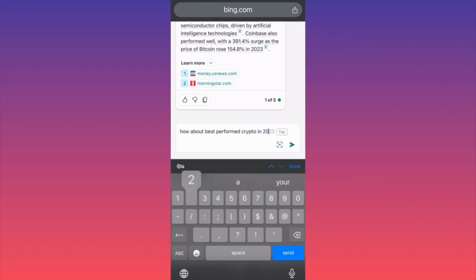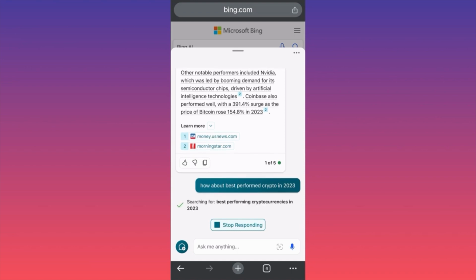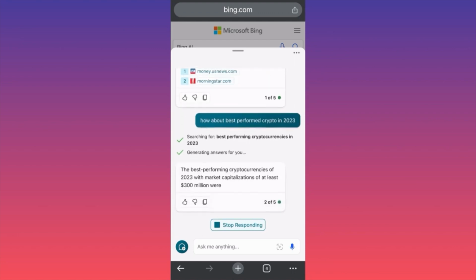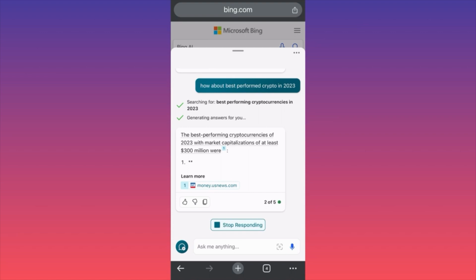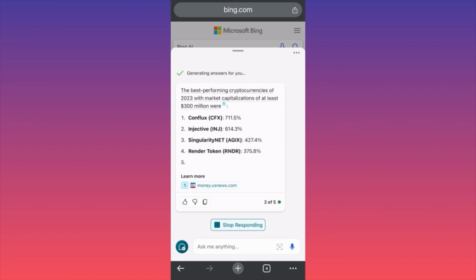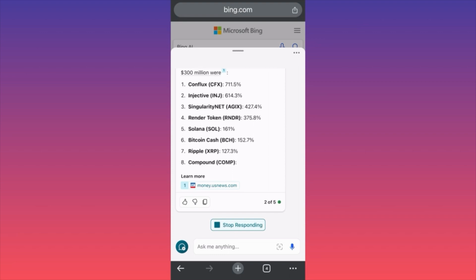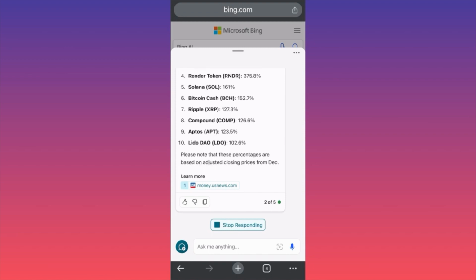crypto in 2023? Let's see, can we get some information about the cryptocurrencies as well? It's very, very interesting. And then, guys, we're going to ask for particular suggestions or predictions. The best performing cryptocurrencies of 2023 with a market cap of at least 300 million were Conflux, 700%, guys. Injective, 600%. Singularity Net, 400%. Render Token, Solana, 161. Bitcoin, 152. Ripple, 127. Compound, 126. Lido. Unbelievable.